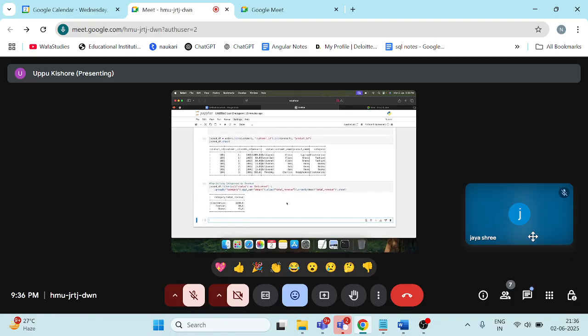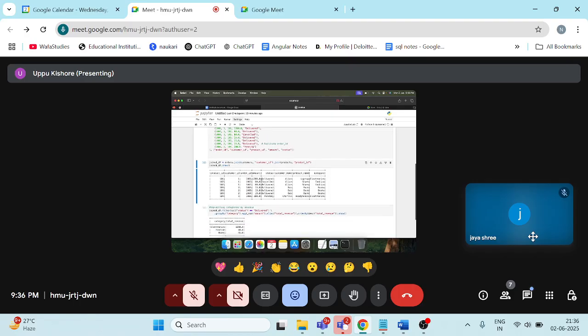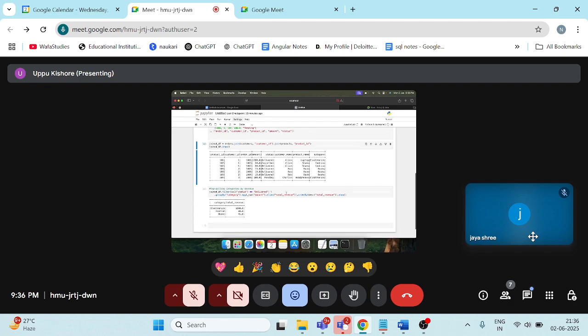So here if you see, I got the category name. For electronics, the total revenue is 1200. Just a minute, let me check once. So here if you see the total revenue for electronics was calculated as 1200.